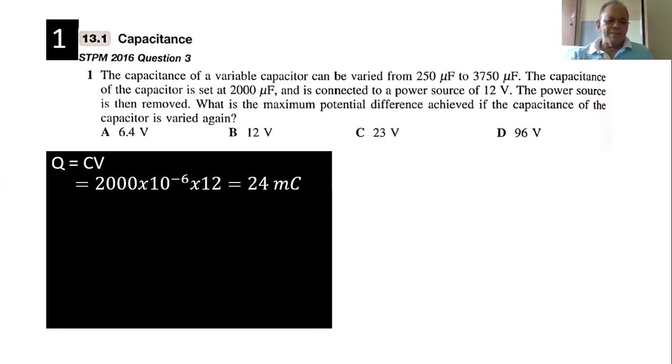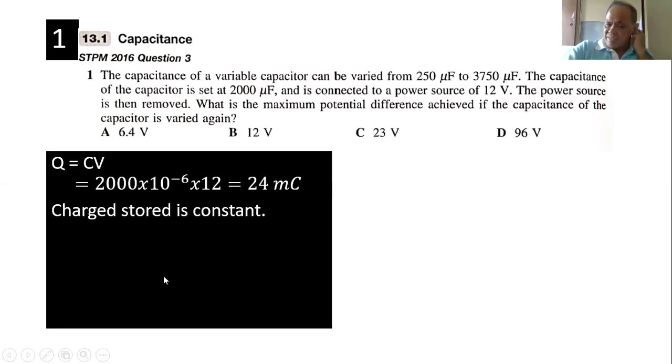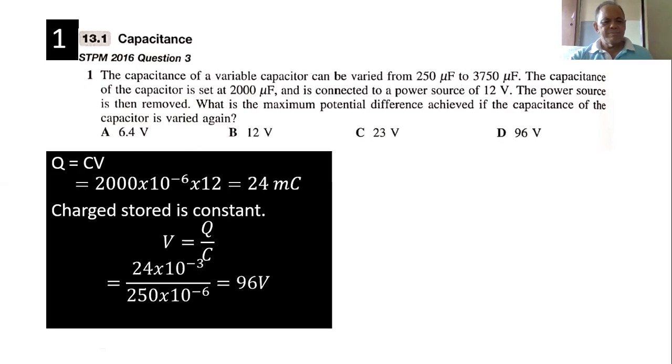You want maximum potential difference? That means your C must be the smallest. Charge stored is constant, then V is Q over C. So your charge cannot change. The smallest C can go is 250 and you get 96 volt.